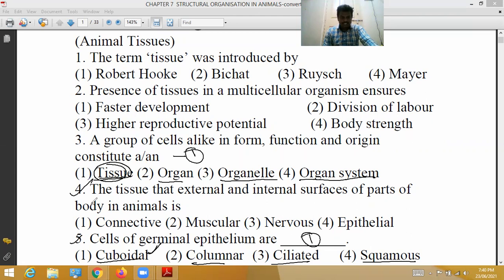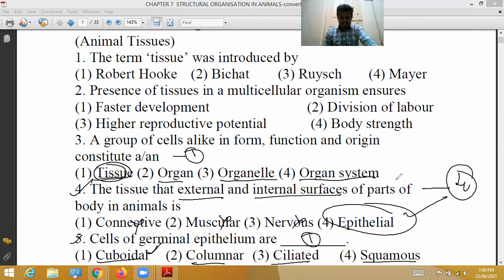Next, let's see the fourth question. The tissue that covers the external and internal surfaces of body parts in animals. Generally the external and internal surfaces of the body parts are covered by epithelial tissue, not connective, muscular, or nervous tissue. Epithelial cells occur as sheets of cells, covering the outside of the body and lining organs and cavities within the body. Therefore, the fourth option is correct.